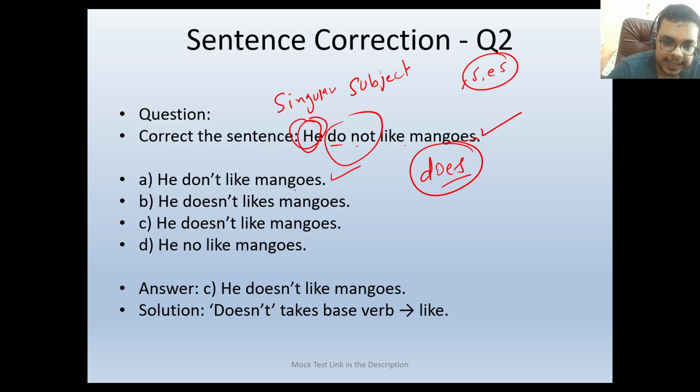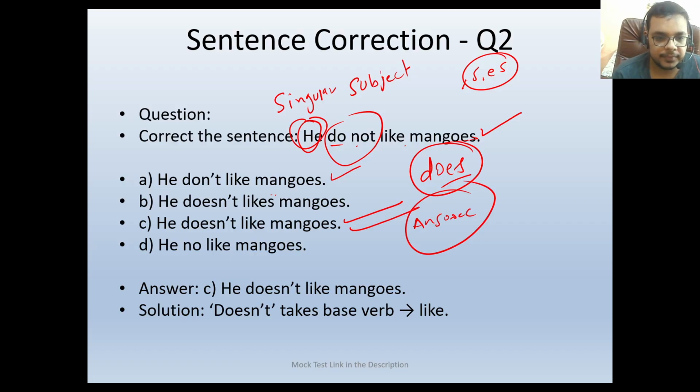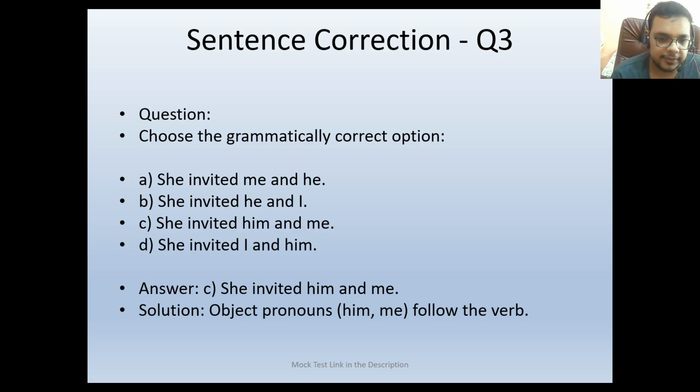He does not likes mangoes. This will also not be a correct option. Likes is not there. He does not like mangoes. So this would be our correct option, which is answer C. This would be our answer.